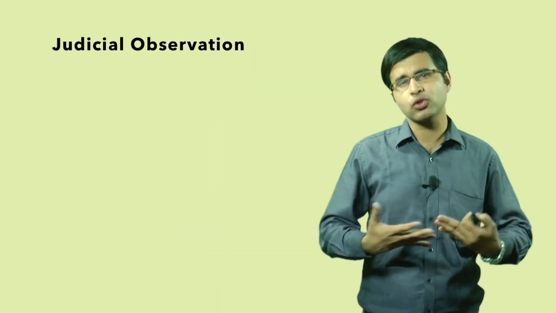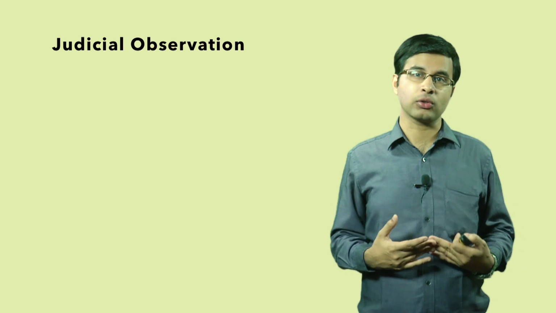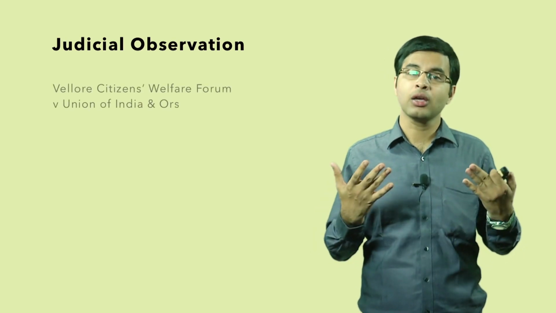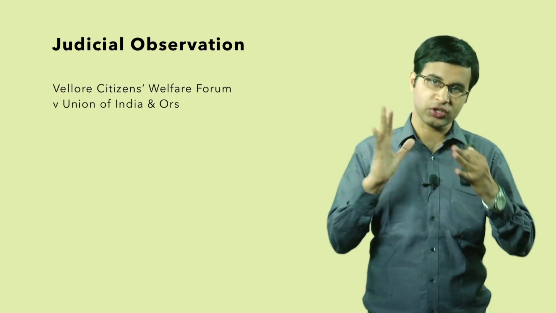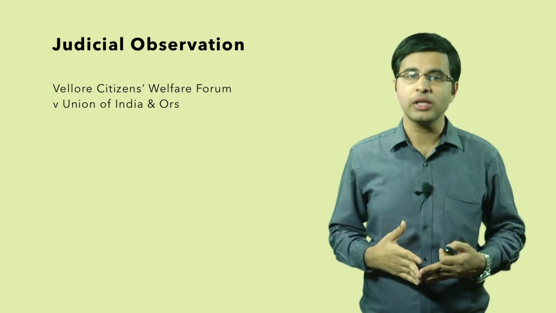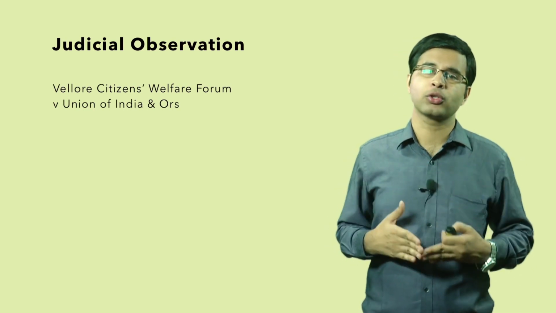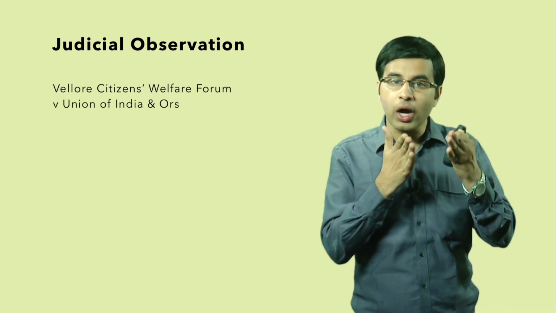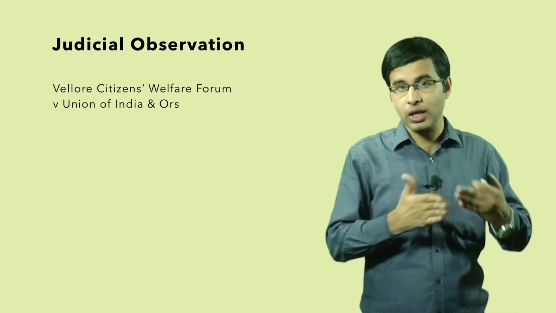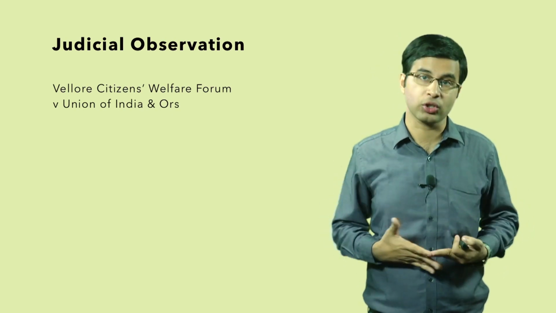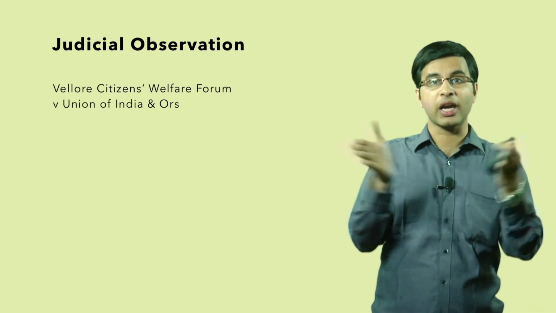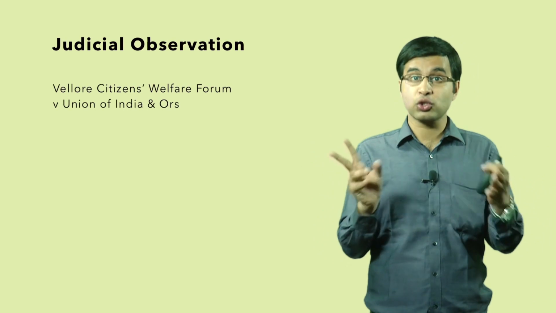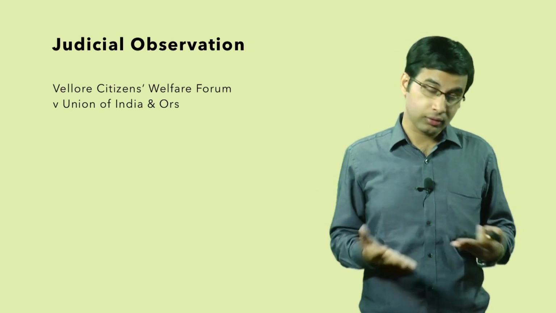So keeping in mind all these legislations, and while understanding the scope and the nature of this legislation, we know one thing: that there are certain Indian judicial decisions which play a very crucial role also. For example, we are going to refer to Vellore Citizens Welfare Forum versus Union of India. In this particular case, two important points are to be mentioned. One is the precautionary principle. The second is the onus of proof, which lies upon those against whom the allegations of pollution have been made. So this is a kind of reverse burden of proof: it is upon those persons who have been alleged to be responsible for creating and disseminating the pollution. So these two principles have been mentioned in this case.